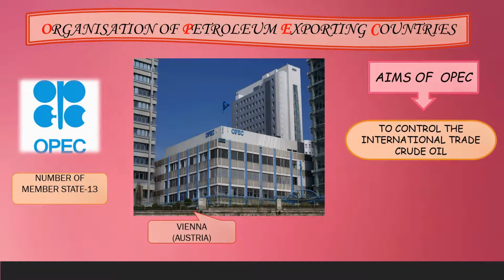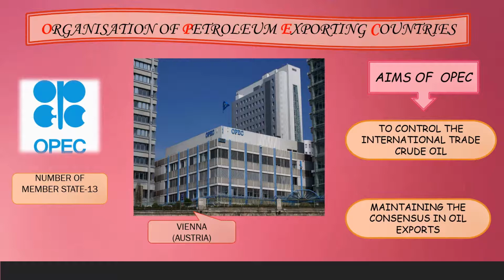Crude oil is a pure and natural petroleum oil, which is unrefined petroleum oil. It also controls the rates of crude oil production among the member states. It maintains the consensus or agreement in oil export.